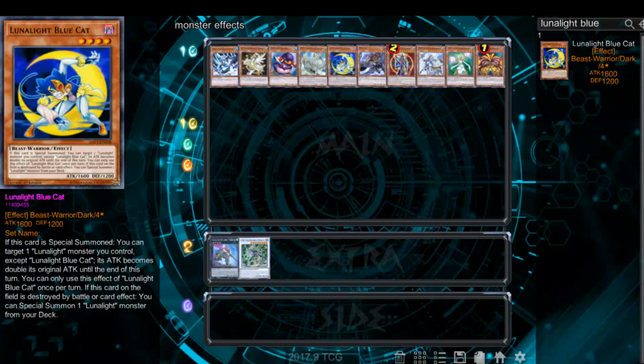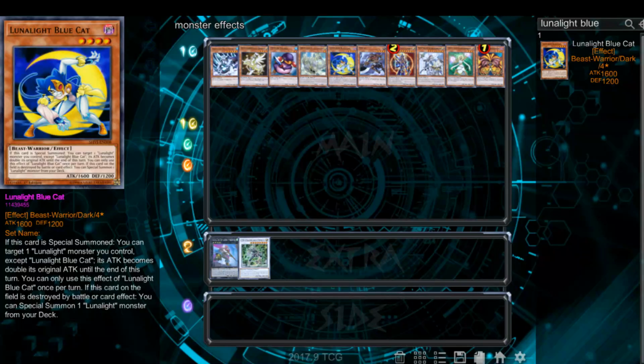As we talked about earlier, ifs can never miss timing unless in really awkward situations. Wait, there's an awkward situation where they miss? Well, just like the Tellarknight Deneb one. Oh yeah, TCG awkward. But I don't think Blue Cat can miss timing in any way because logically it did hit the field and then it did die by a card effect. Then again, Tellarknight Deneb was technically special summoned. But anyway.